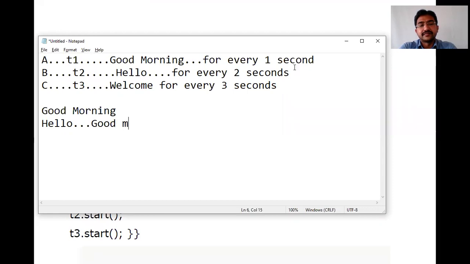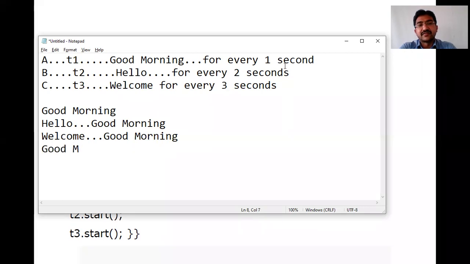In the 3rd second, it displays welcome as well as good morning, because 1 second has passed. In the 4th second, it displays good morning as well as hello, because 2 seconds have completed. In the 5th second, it displays only good morning, and in the 6th second it displays good morning, hello and welcome. Like this, it displays the output of this program.